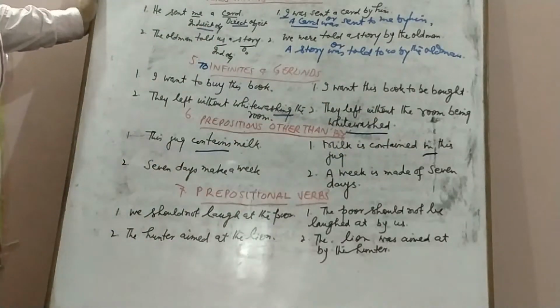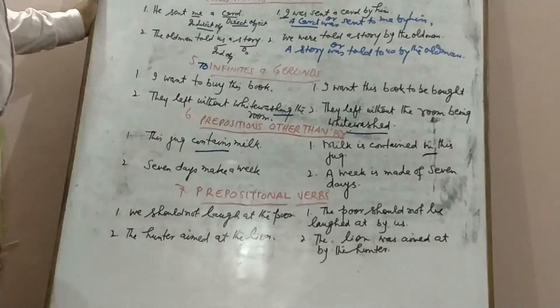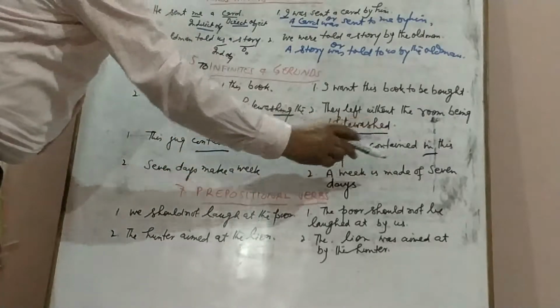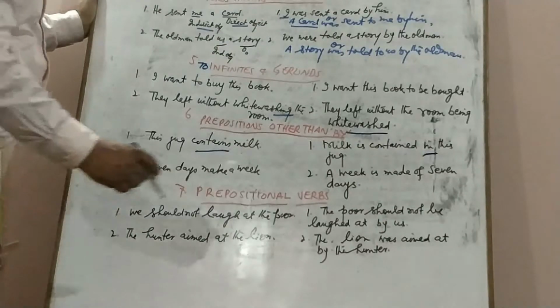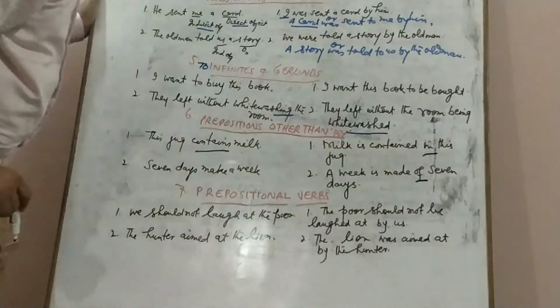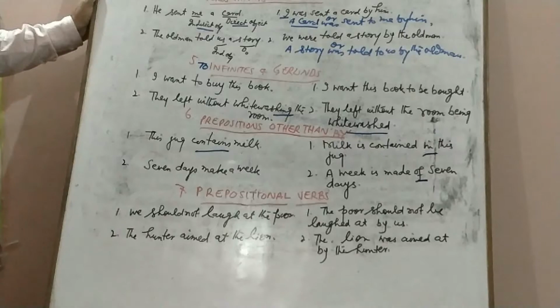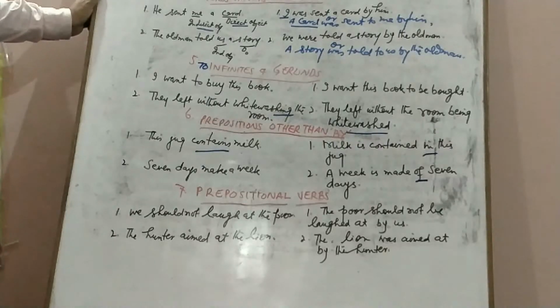Then we have seven days make a week. A week is made of seven days. We will never use by here. There are some other sentences of this type, so you have to do a lot of practice.